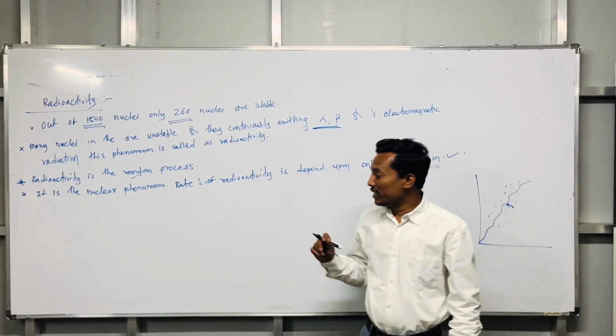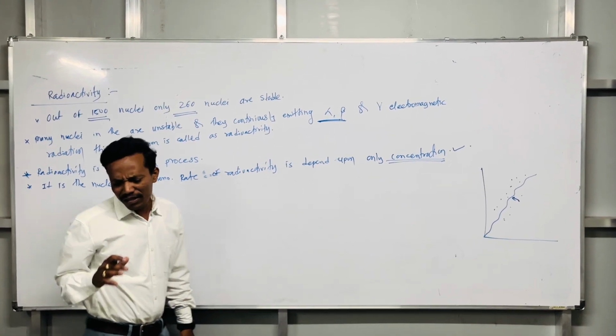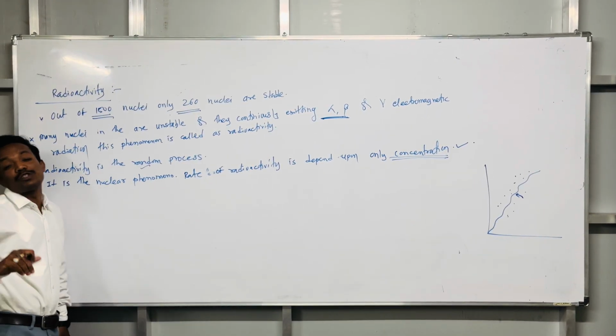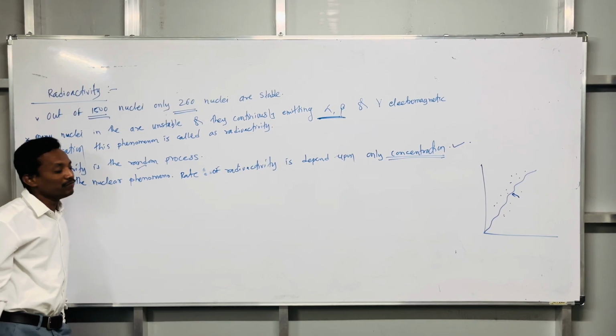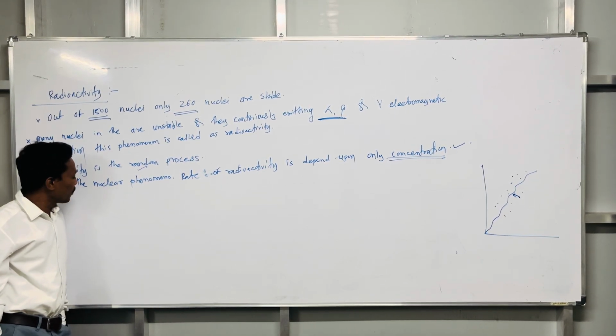One more important thing regarding radioactivity is how the decaying process happens. We will take up that very important part. What is that important part?